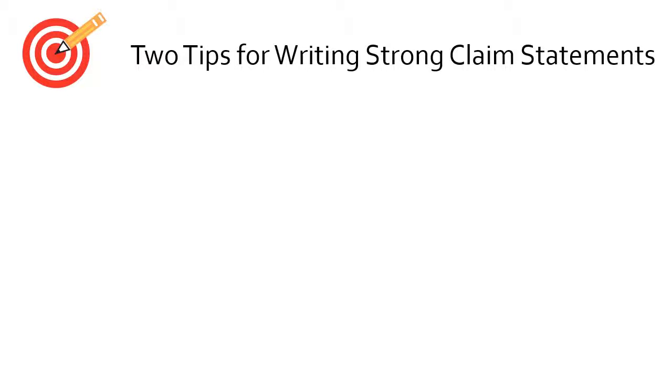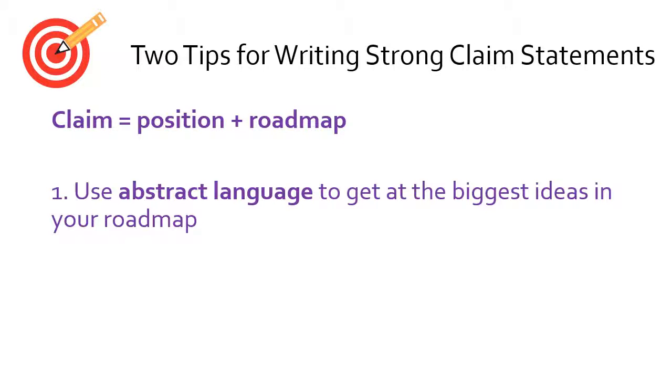Today's lesson is 2 tips for writing strong claim statements, especially the roadmap portions of those statements. Remember, your claim consists of your position, which is your side in the argument, and your roadmap, which is your reader's guide to the arguments you're going to make. Usually it's a quick list of reasons to support your argument at the end of your claim statement.